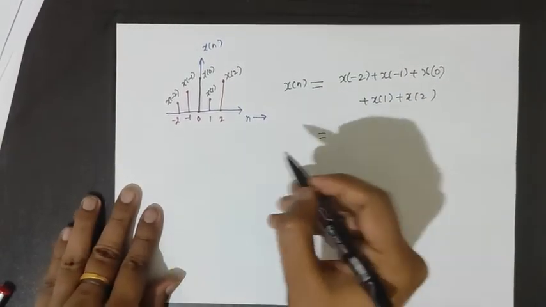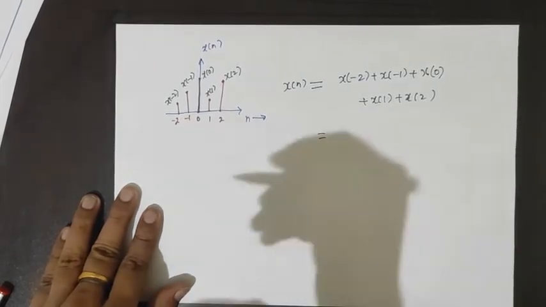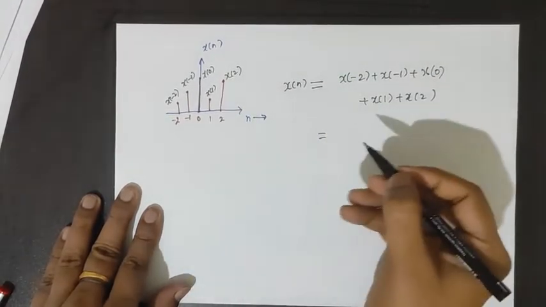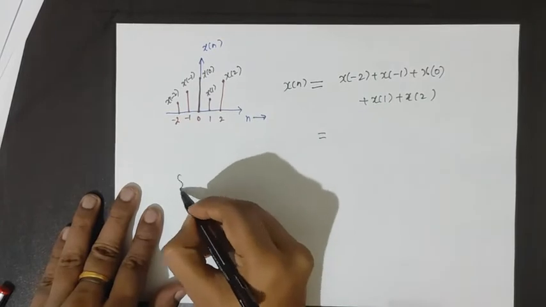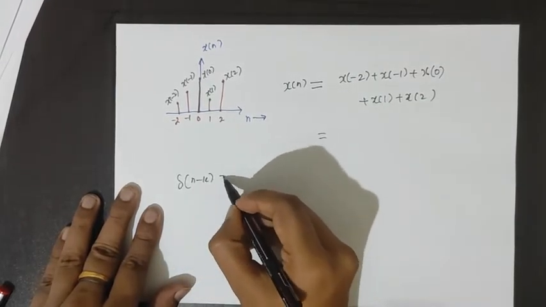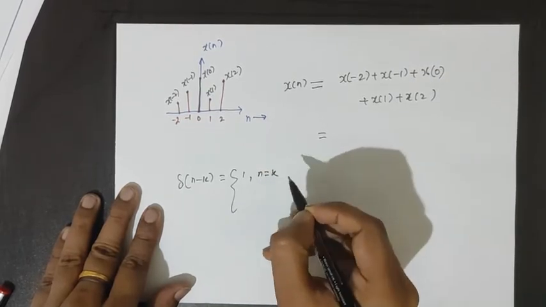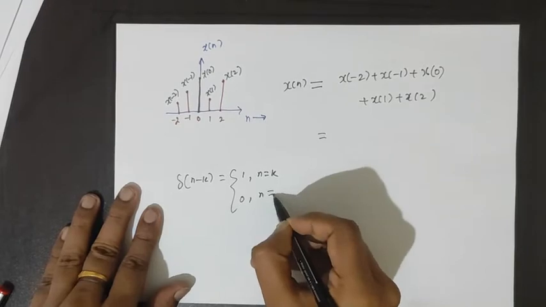Now, by applying the concept of shifted impulse, del n minus k is 1 for n equal to k and 0 for n not equal to k.